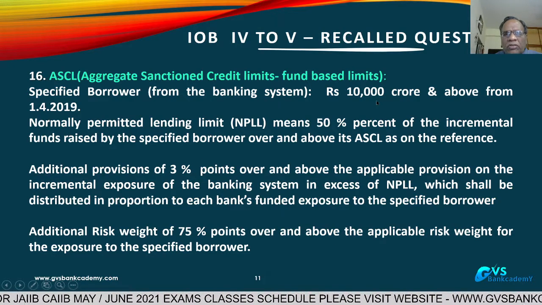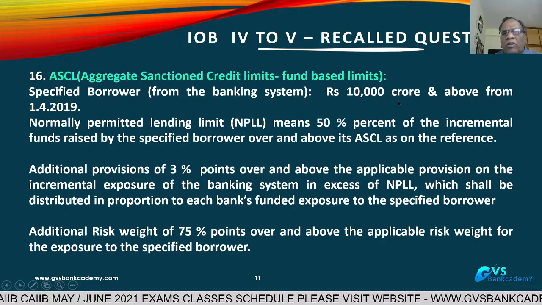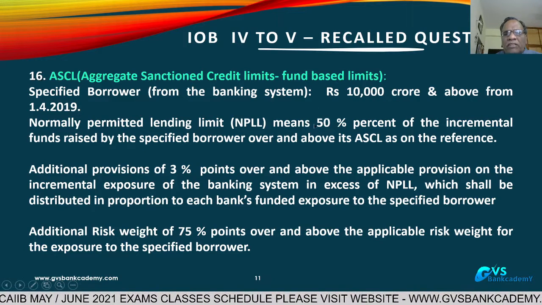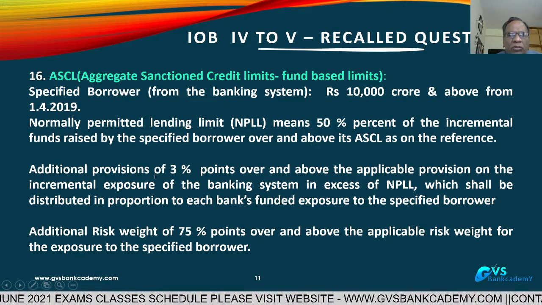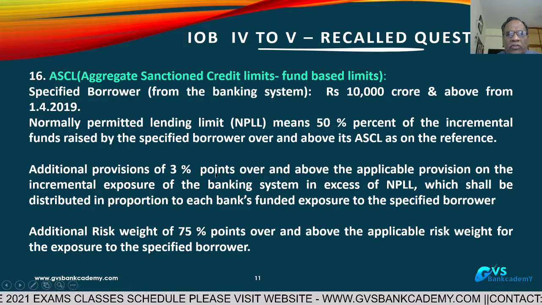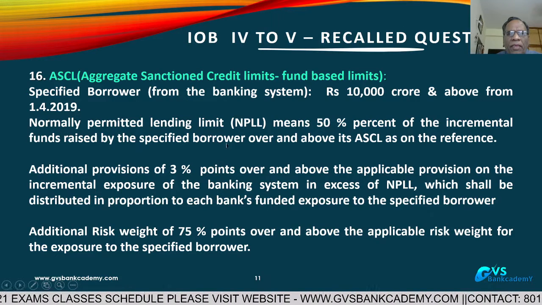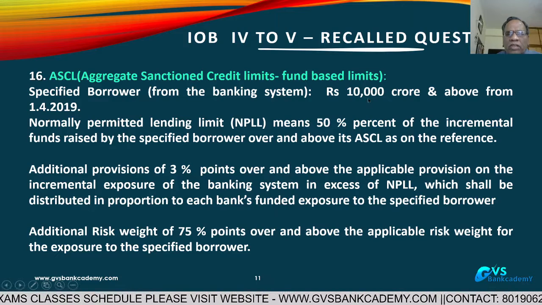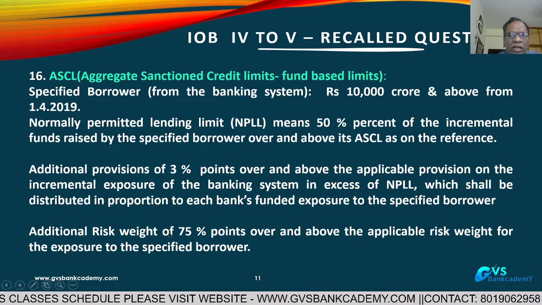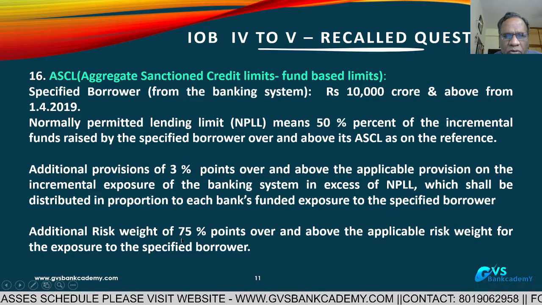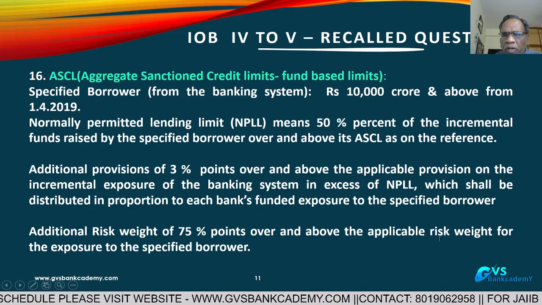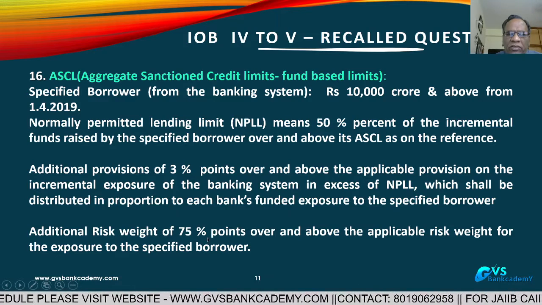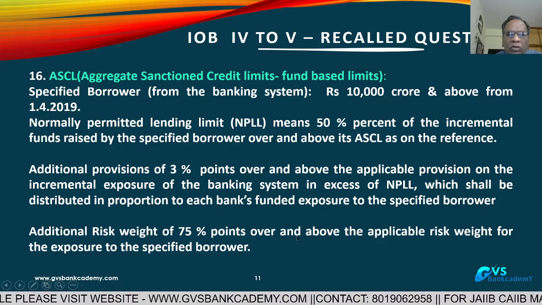After the specified borrower crosses the limit, if any banks sanction limits beyond 10,000 crores, then on those limits there is normal provision plus 3% additional provision, and the additional risk weight is also 75% over and above the applicable risk weight. Normal applicable risk weight plus 75 points, you have to add more risk weights.